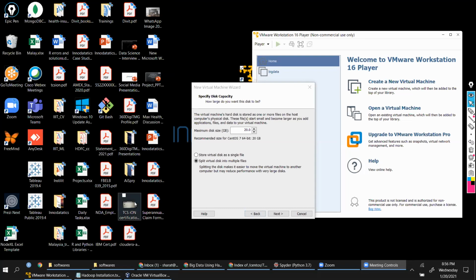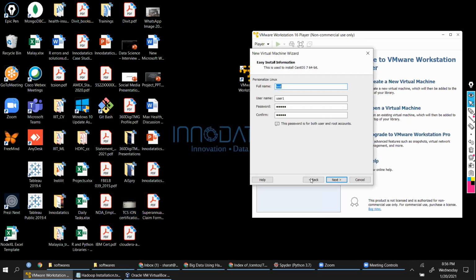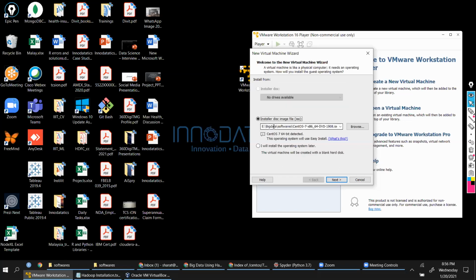Good. In the first form, where we are creating the new virtual machine, it says installer disk image file. By default, I have selected installer disk, which is being detected. So can I go ahead with it? So the file that we have downloaded, right?